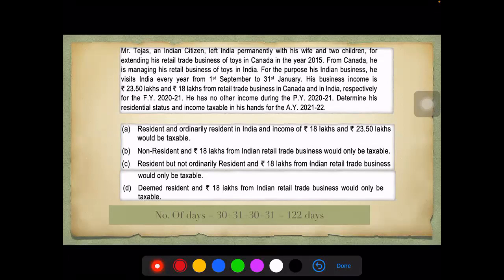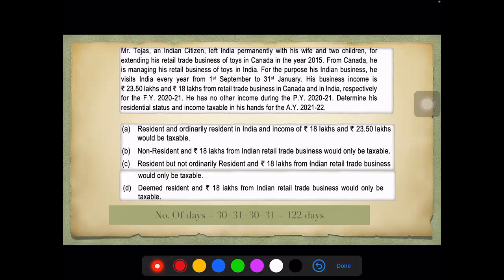His business income is 23.5 lakhs and 18 lakhs from the retail trade business in Canada and in India, respectively, for the financial year 2021. He has no other income during the previous year, 2021. Determine his residential status and the income taxable in the hands of AY 2021.